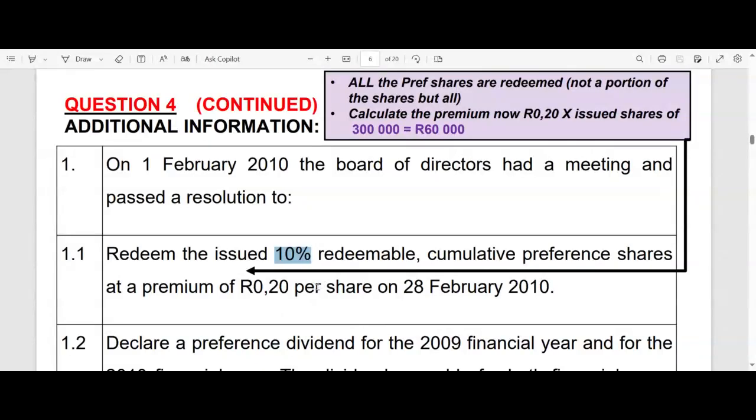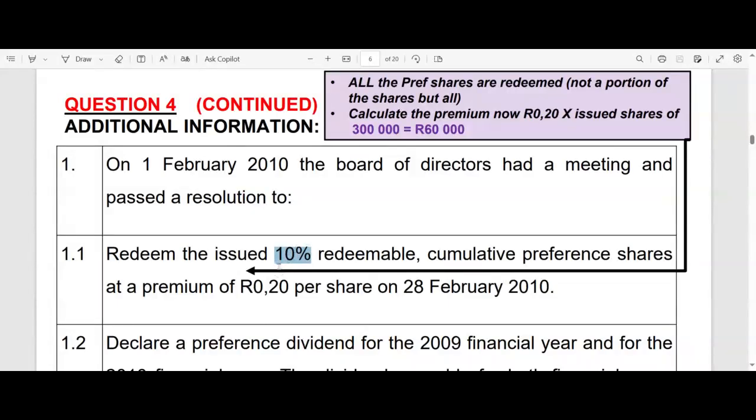And you remember we discussed this last week or the week before. If they don't mention that it's participating, or that it's redeemable, or that it's cumulative, then it's not. The default is always not, right? So here we know it is redeemable, it is cumulative, but it's not participating.